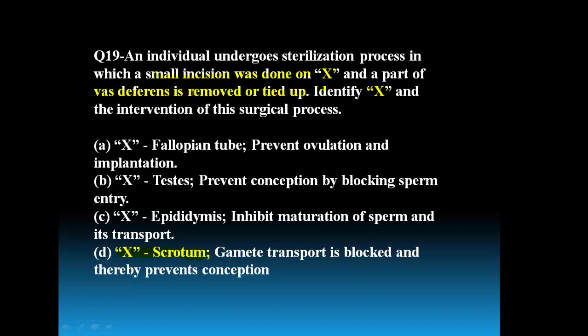So we identified X and the intervention of this surgical process. If vasectomy is done in a male, then gamete transport is blocked and thereby conception is prevented. The semen is released during sexual intercourse, but it does not contain sperms because of the tying of the vas deferens, due to the method vasectomy.